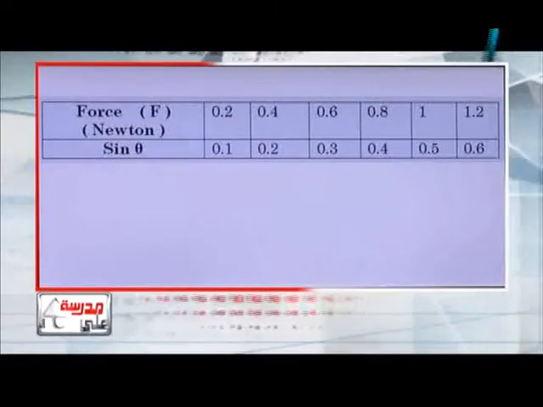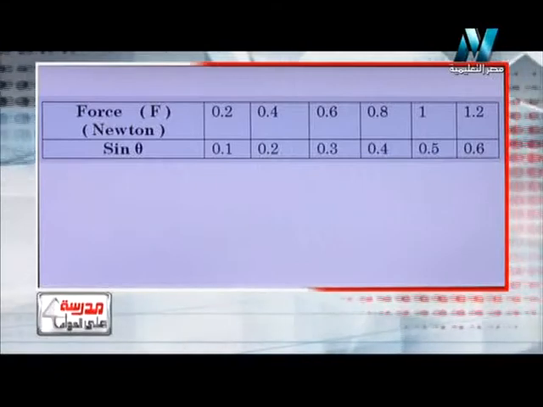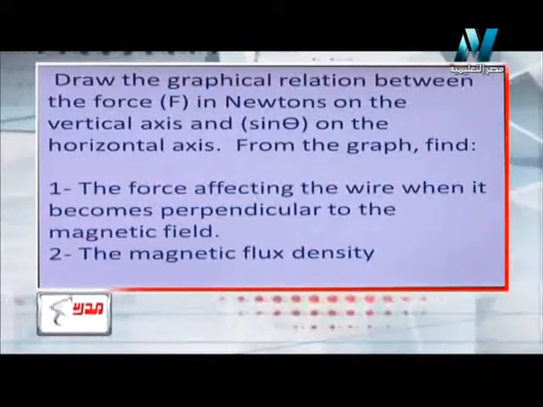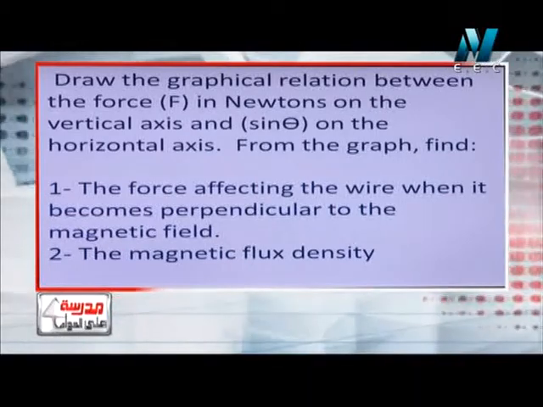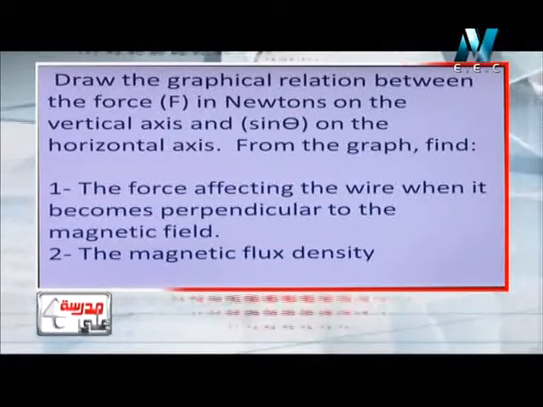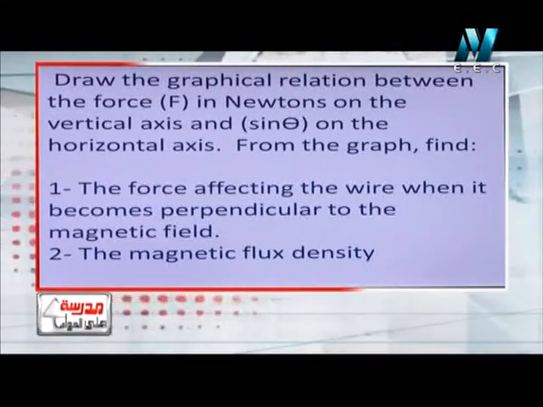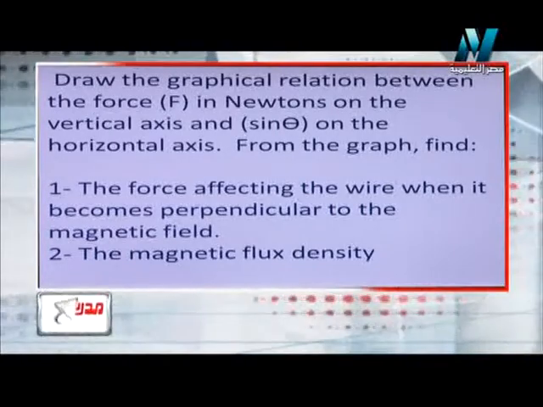So the first question, this is the table. Okay, write the table in your notebook and let's move. The first question he asked me, he wants me to draw the graph, or draw the relation between the force and sine theta. Okay, and this is very important. The force in Newtons is found in the vertical axis.